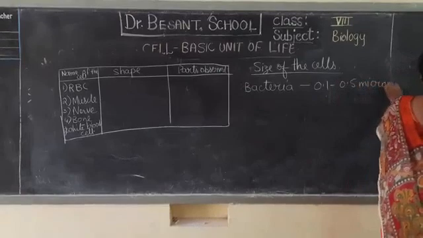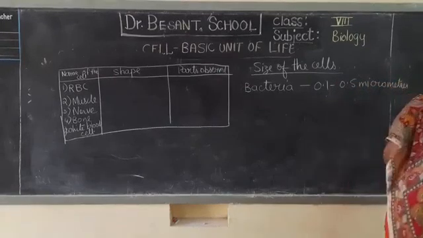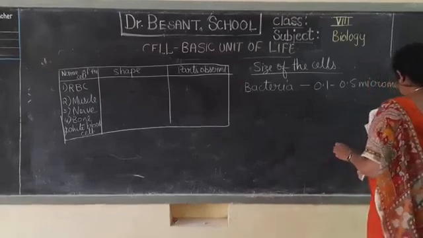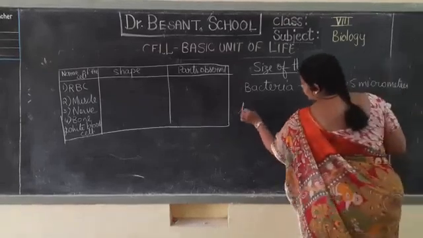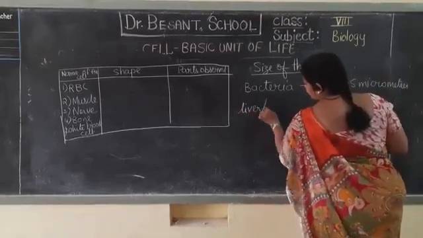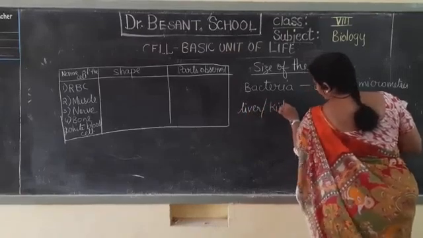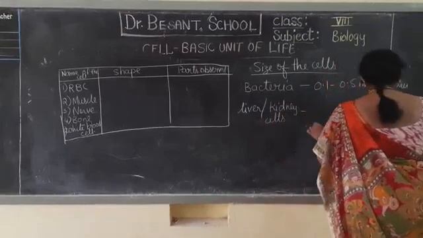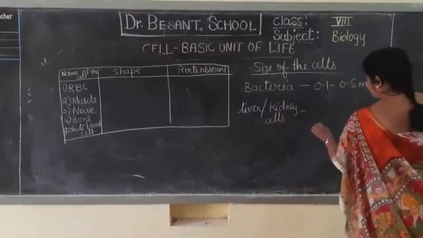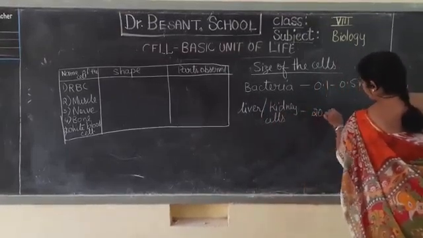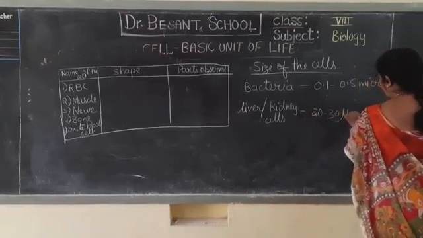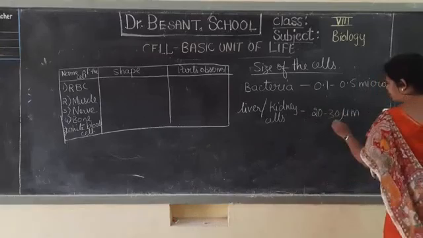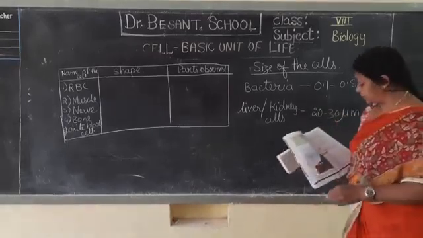You should know the basic size at least. Next one, liver or kidney cell. In our body, the liver or kidney cells could be 20 to 30 micro. We can represent micro with this unit.